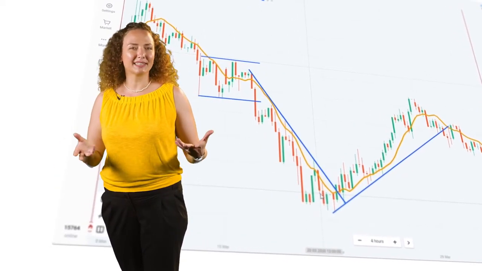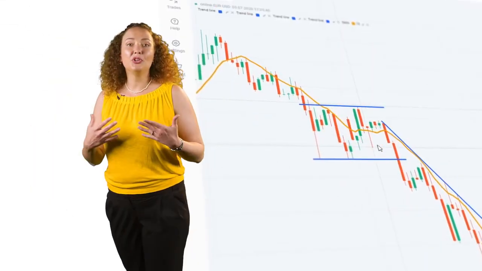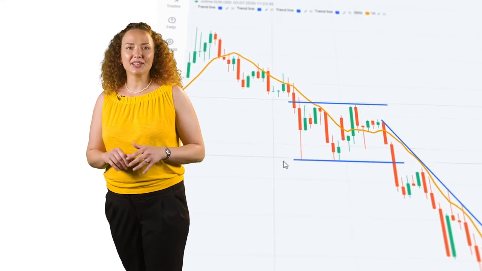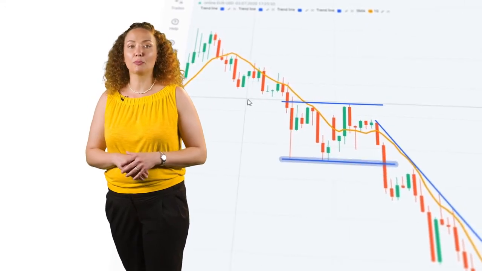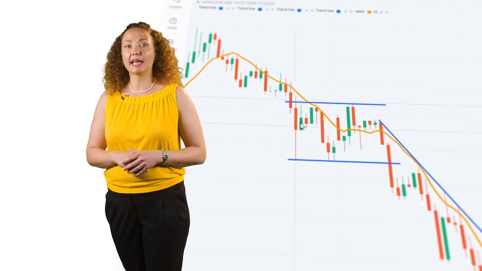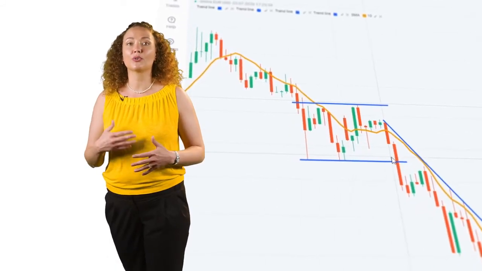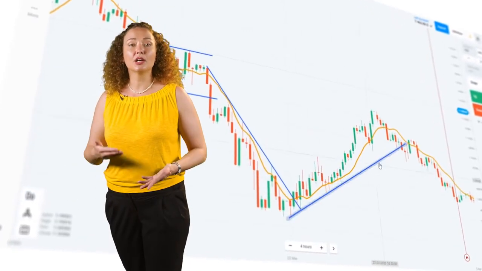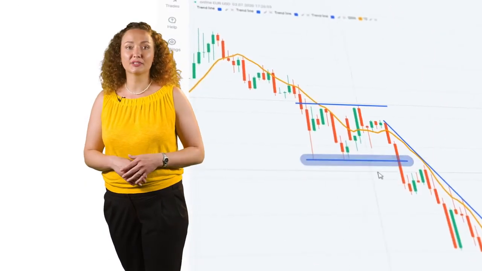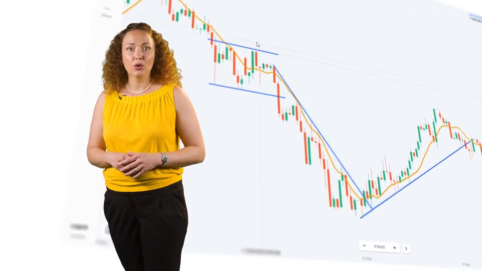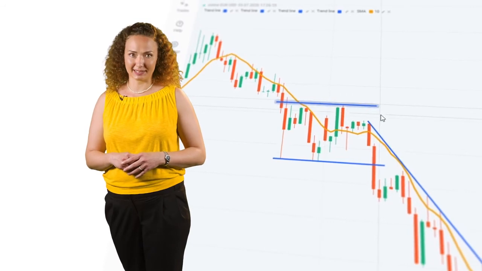Think of it like resting points. We can use these retracements to trade FTT. The idea here is that there are certain levels called support and resistance. These are areas where the price is likely to either stall and/or reverse in the opposite direction. When we draw our trend line on an uptrend, we are drawing a level of support. And when we are drawing a trend line on a downtrend, we are drawing a level of resistance.